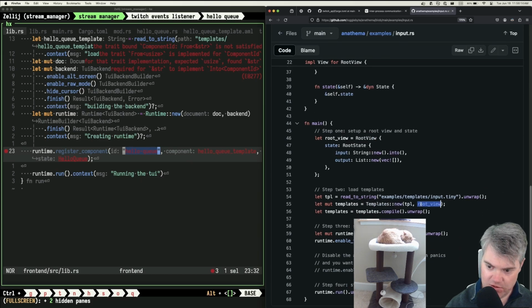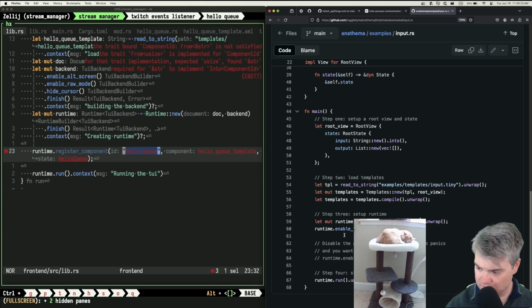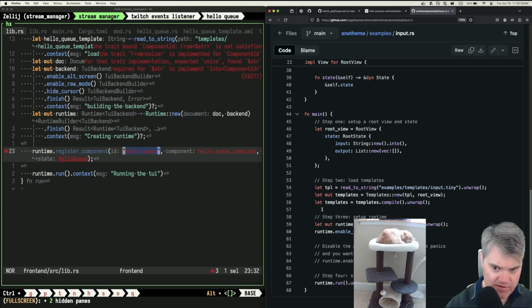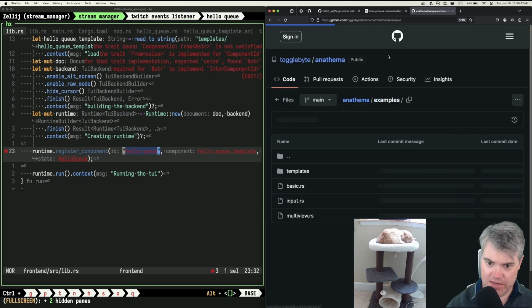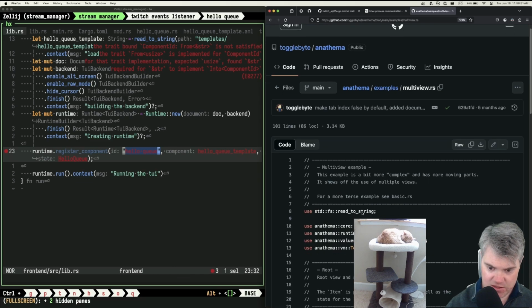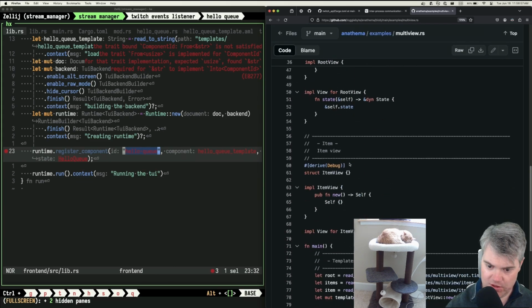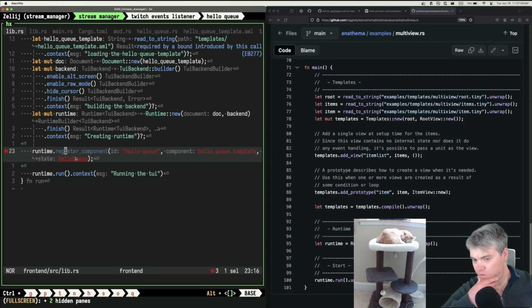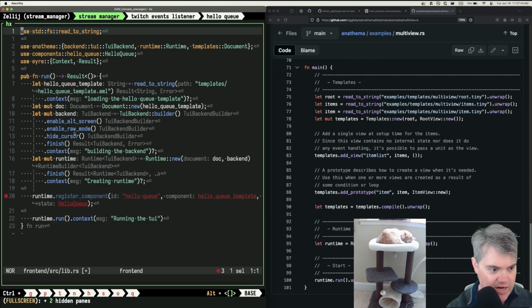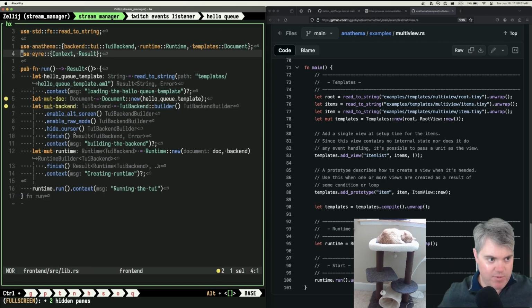Okay, so he hands the root view to templates new, the template string, hand it to there. So I'm guessing I don't want components. I think I want a view. And that was it for examples, right? Yeah, because then it's just back to here. It's still a root view, but not a component. Oh, okay. So let's get rid of our components, and instead we're going to have views, right? Okay, so you're kind of happy now.